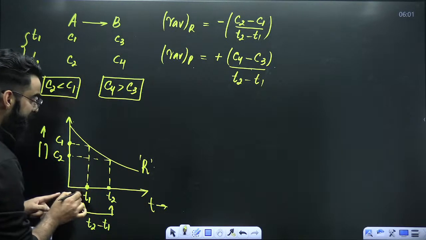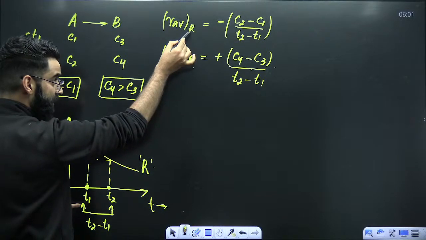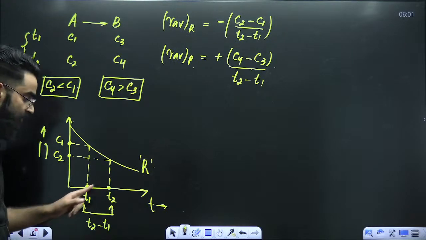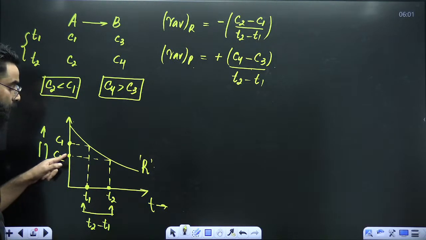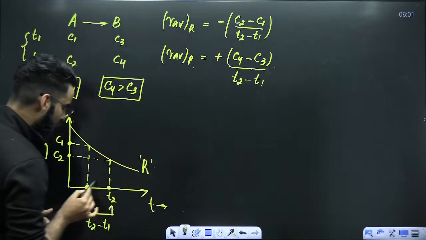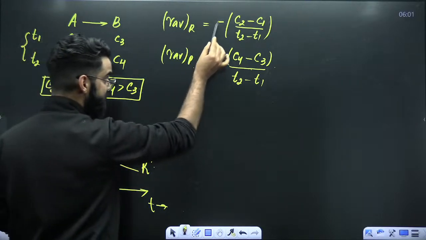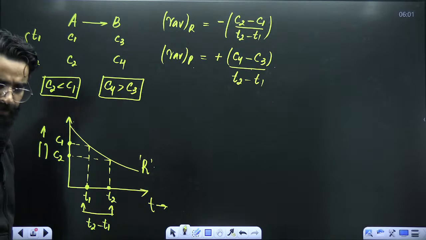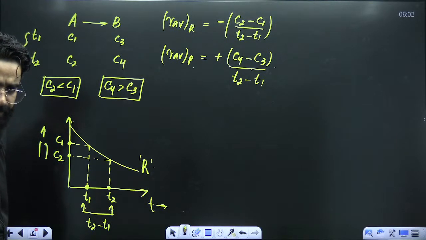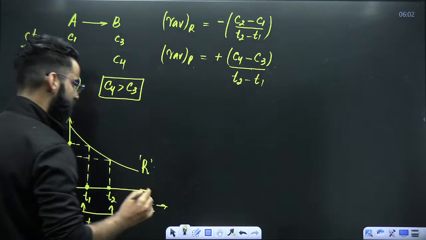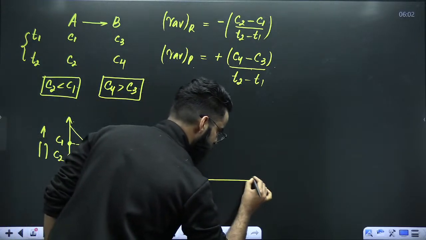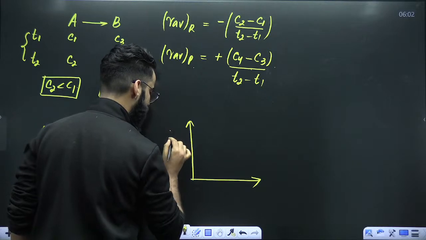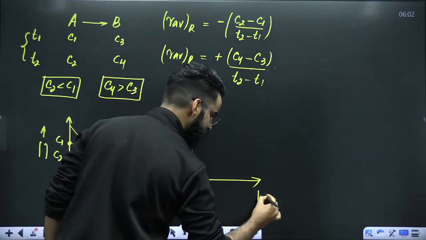Are you calculating with respect to reactant? Yes, you are calculating with respect to reactant, which will be equal to minus times the final concentration, that is C2, minus the initial concentration, that is C1. So minus times C2 minus C1, and the time interval is T2 minus T1. Perfect. And at the same time, my dear students, I'm going to do the same thing with respect to products. Concentration versus time.